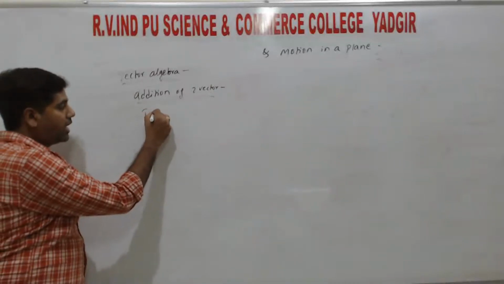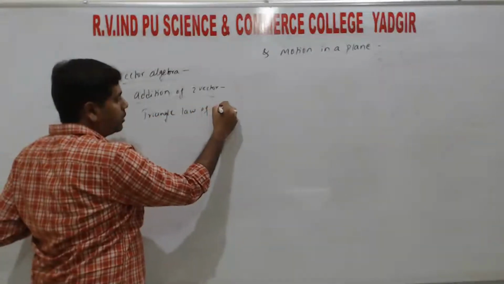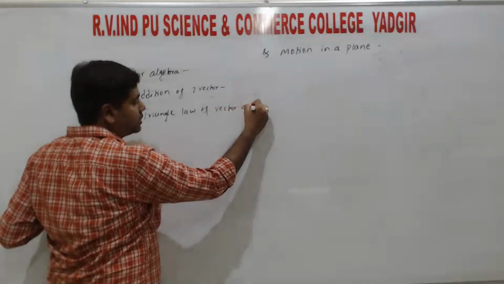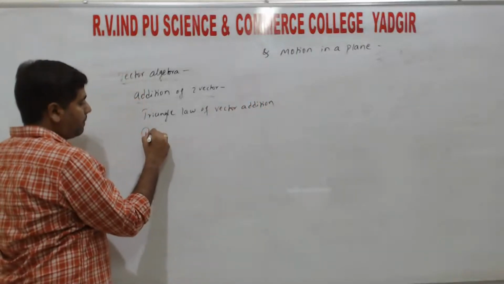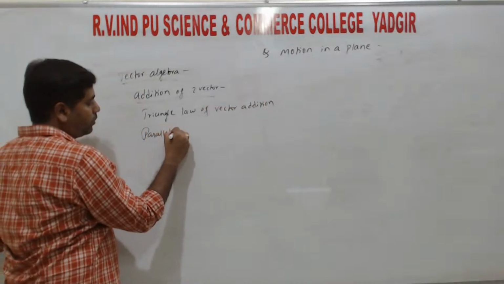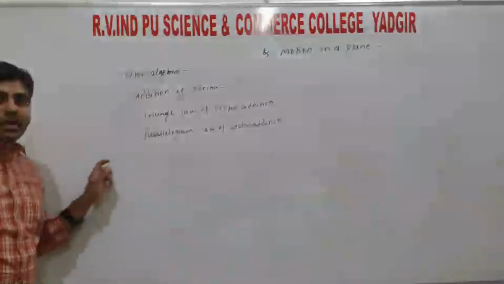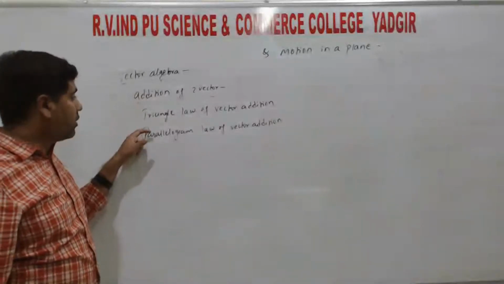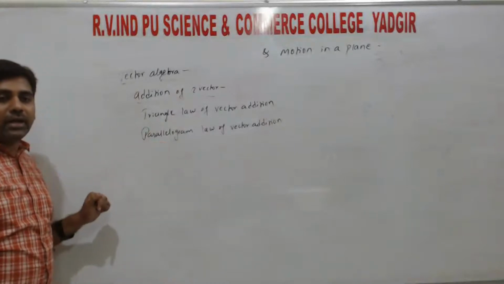One is triangle law of vector addition and another one is parallelogram. ಎರಡು ಲಾ ಇದೆ ವೆಕ್ಟರ್ ಲಾ ನ ಆಡ್ ಮಾಡೋದಕ್ಕೆ. One is triangle law of vector addition and another one is parallelogram law of vector addition.